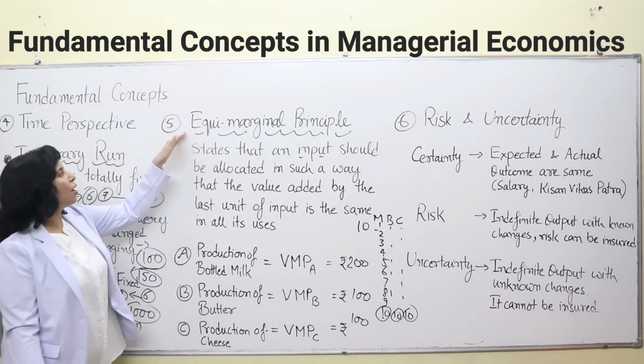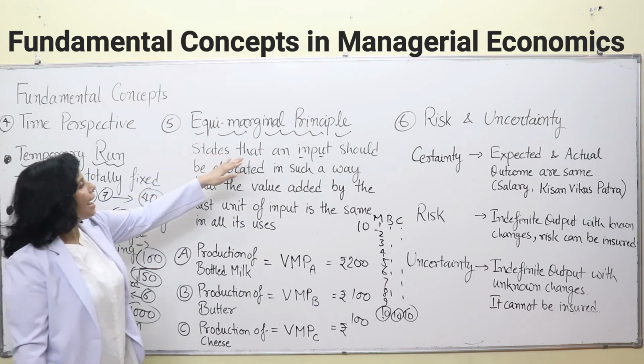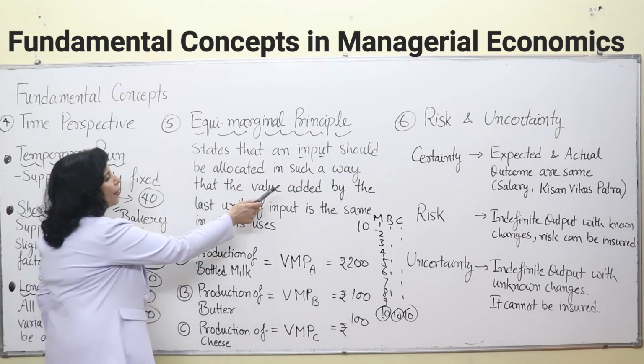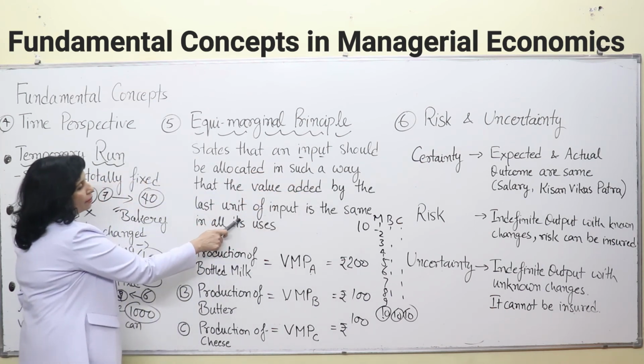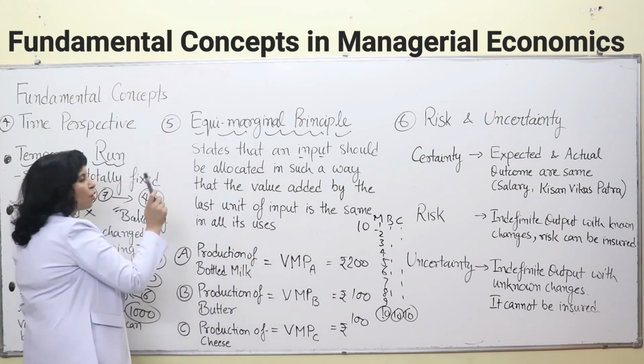Now comes your equi-marginal principle. It states that an input should be allocated in such a way that the value added by the last unit of input is the same in all its uses. So what does it tell?